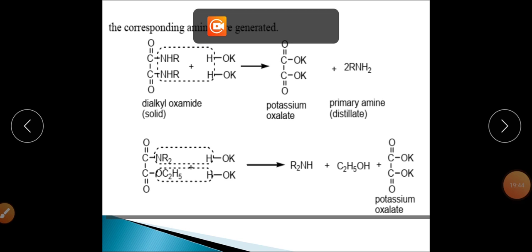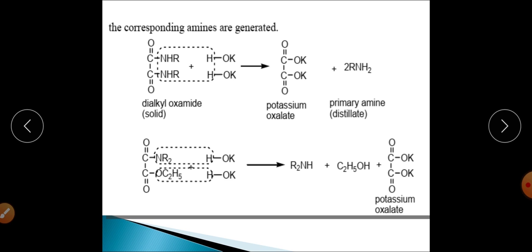The mixture first of all will be distilled, and when distillation is being done, the tertiary amine, which is volatile, will distill over and will be collected. Now in the complex, you have a solid component and a liquid component.